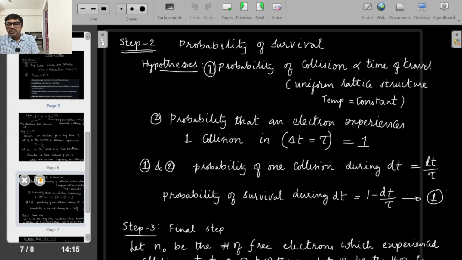The second hypothesis is that if I take delta t equal to tau, the number of collisions would be 1. That means the probability that one collision happens is 1. With certainty we can say that on an average, one electron will undergo one collision. Probability is always on an average for a large number of trials. So the probability of a collision in delta t is proportional to the time interval.